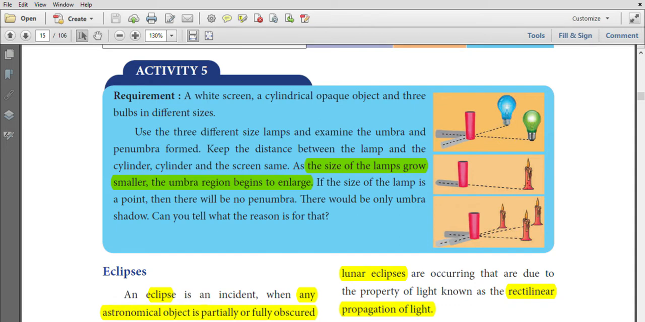Place three handles and a cylinder in front of it. Three handles form three images. The size of the image depends upon the distance of the light. When the light source is nearer to the opaque object, it forms a big image. When the distance increases, the size of the image decreases. The size of the lamps grows smaller. The umbra region begins to enlarge.